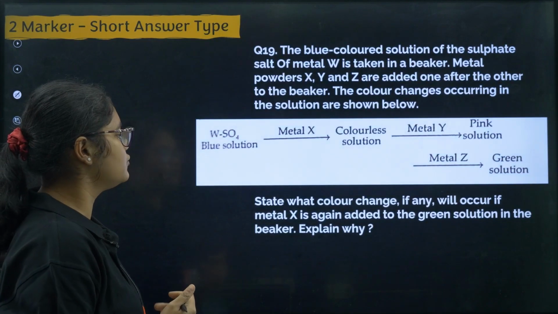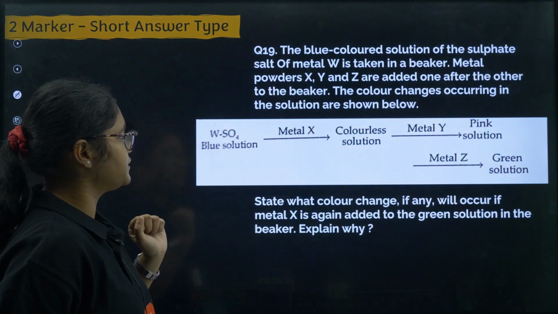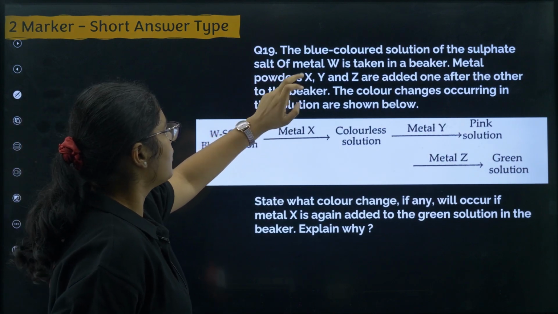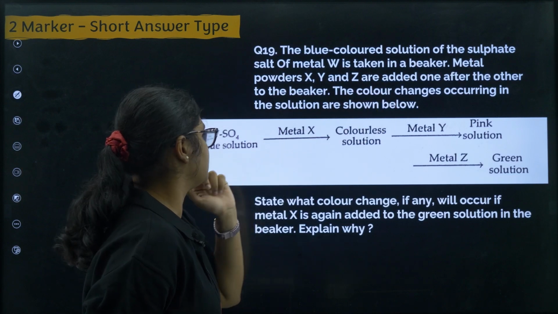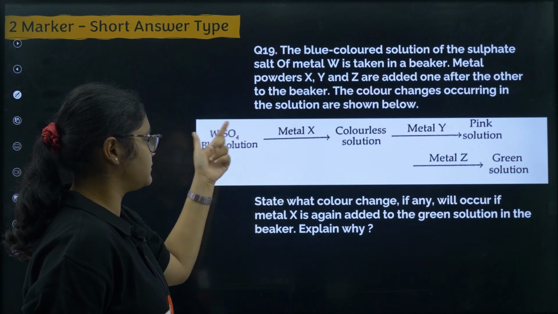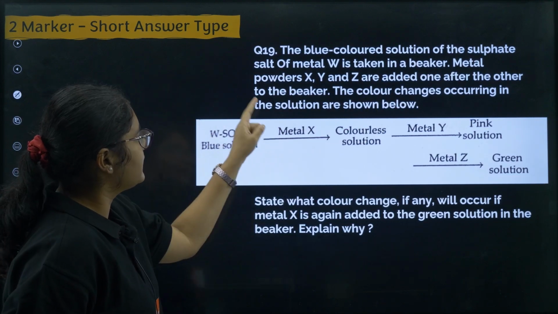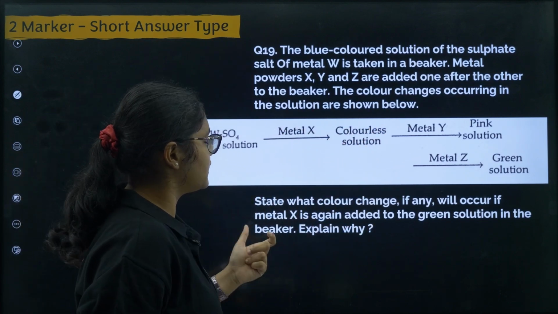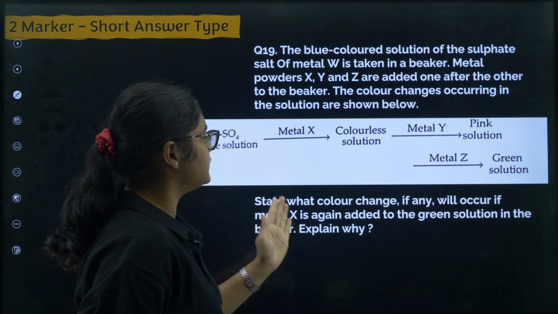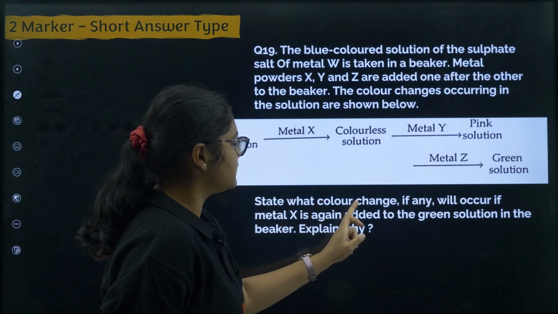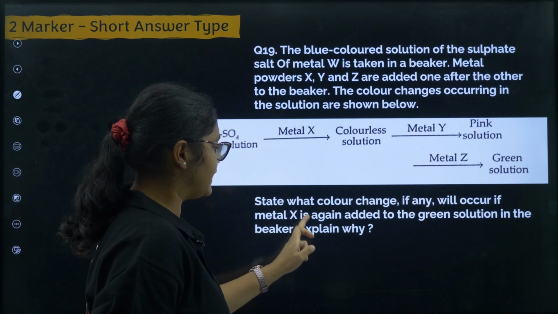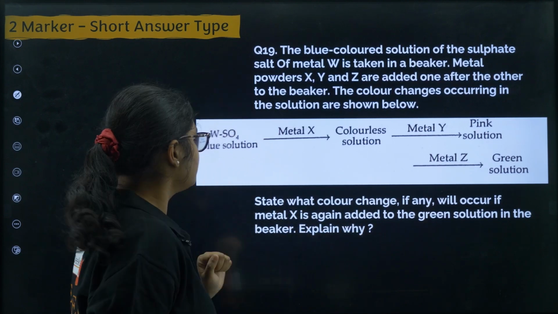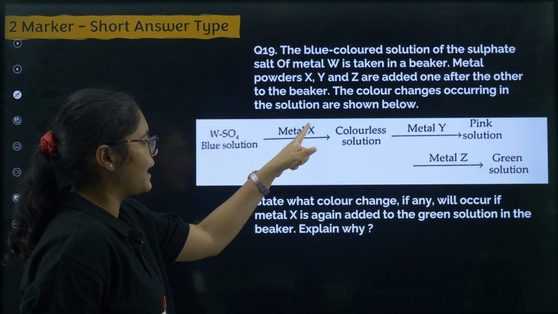So let us move towards the 2 marker questions. Here the first question is: the blue colored solution of the sulfate salt of metal W is taken in a beaker. So W is the metal, and it's a blue colored solution. Next, metal X, metal Y and metal Z are added one after another to the beaker. The color changes occurring in the solution are shown below. State what color change, if any, will occur if metal X is again added to the green solution in the beaker. Explain why.